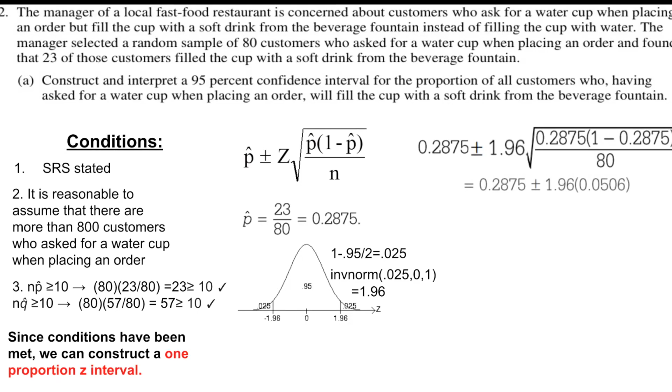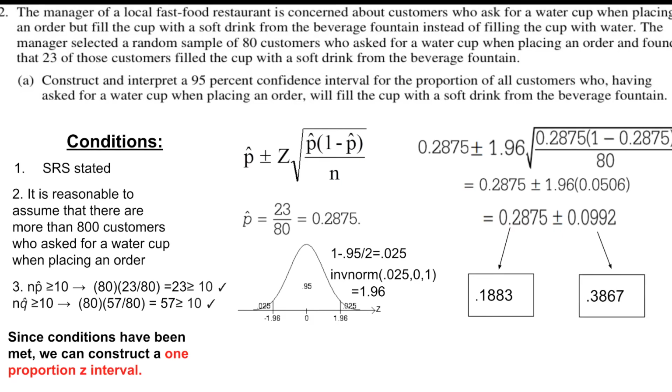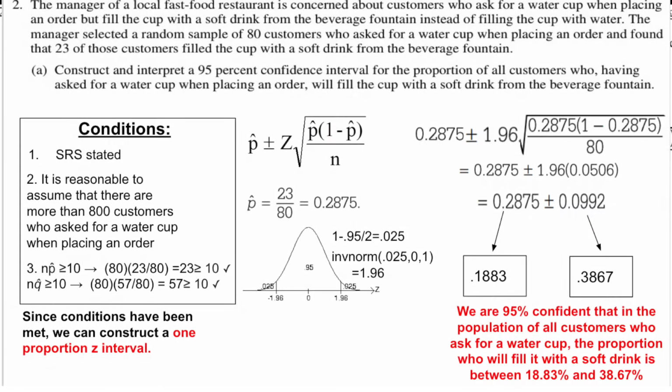From there we get 0.2875 plus or minus 1.96 times 0.0506. We then get 0.2875 plus or minus 0.0992. Then we get our lower bound, which is equal to 0.1883, and our upper bound, 0.3867.